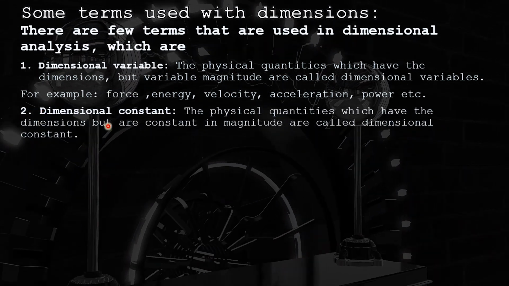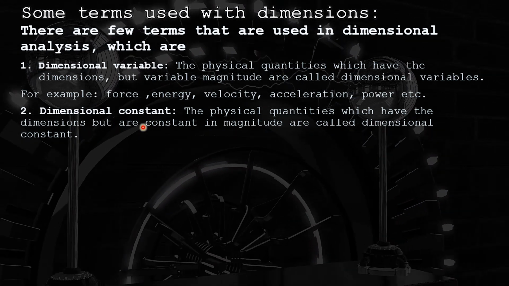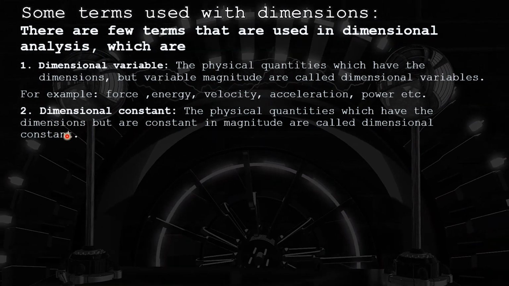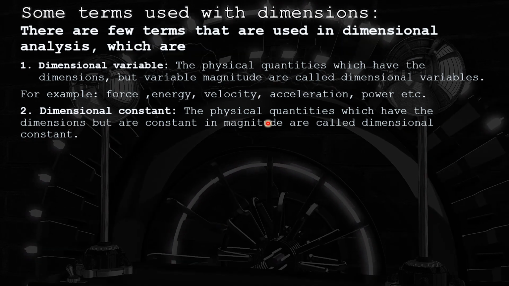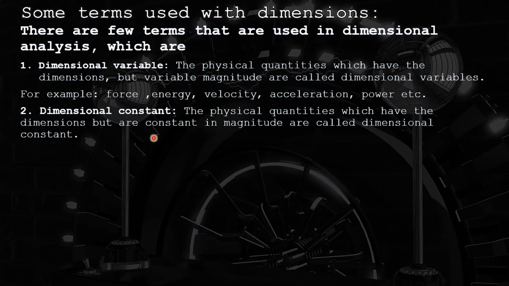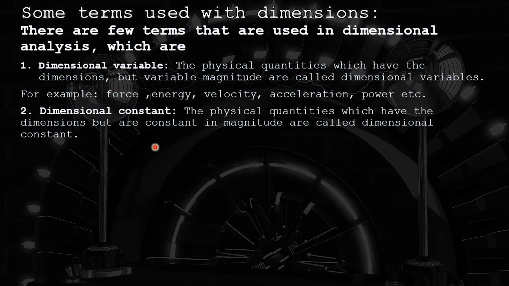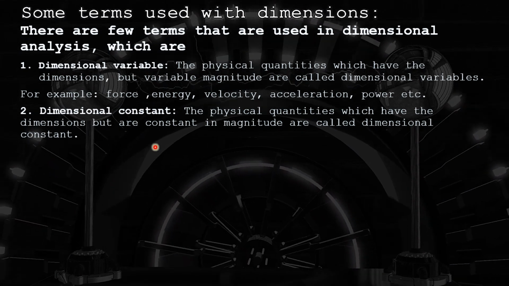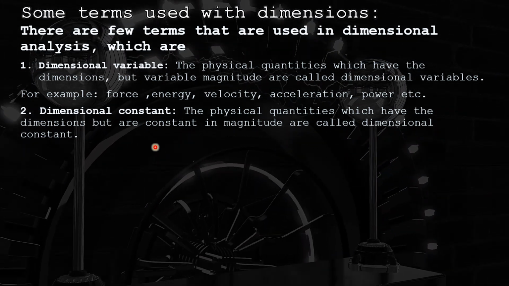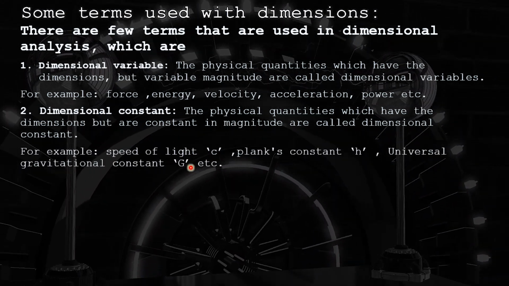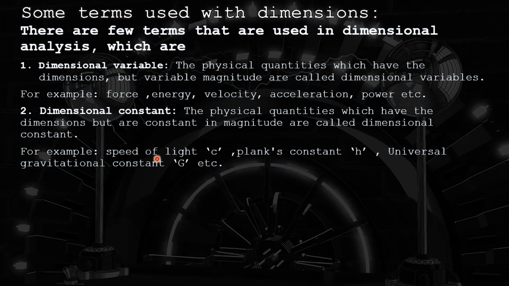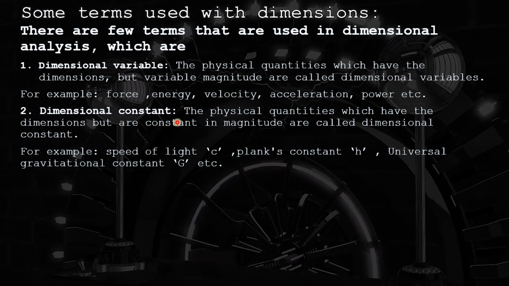Okay, there is one more quantity that we use in dimensional analysis, that is dimensional constant. Dimensional constant means those physical quantities that have dimensions but are constant in magnitude. For example, the speed of light. We know that the speed of light has the same dimension as speed and velocity, which is meter per second. It means the dimension of the speed of light will be L T minus 1. But the value of the speed of light is constant. So it has a dimension but the magnitude is constant.